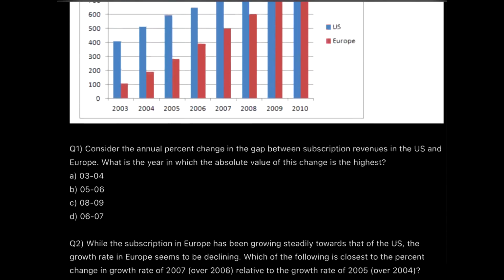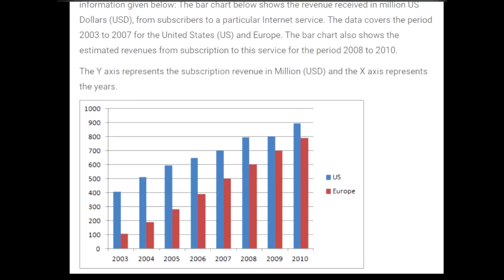So we'll now scroll back to our real bar graph and we'll get an example here. In this bar graph, if you read it, you get to know that it is showing us the revenue values in millions for two different countries, United States and Europe. Europe is represented by the red color and US by the blue color, and for different years from 2003 to 2010. Over here you see that all the values are approximated. Slightly, there are one or two values which are exactly on the line, but remaining values are either slightly below or slightly above.